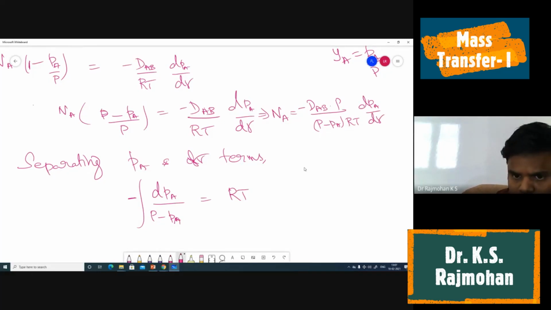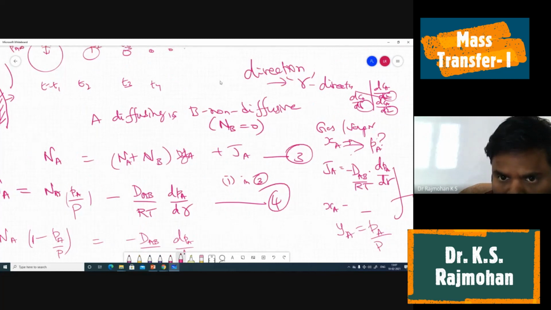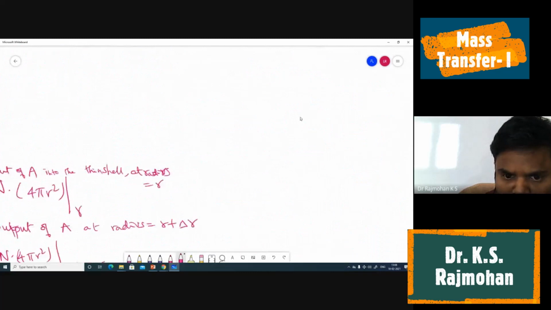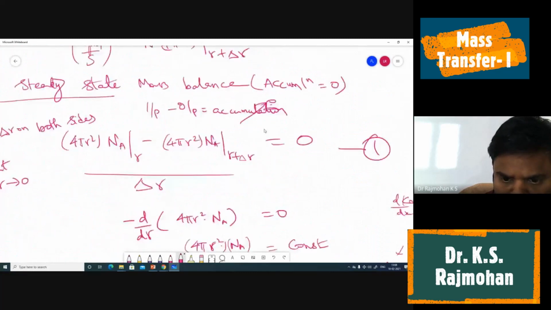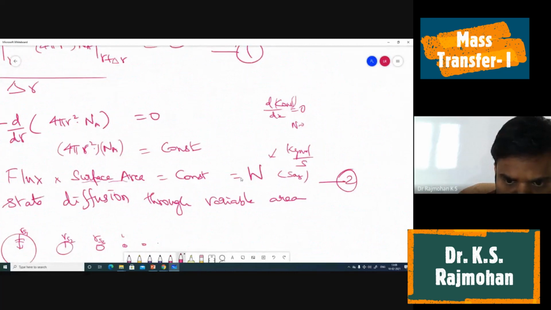So Na equal to this. So already we give a number to this equation, 5. Already we have that second equation. What is that second equation? W equal to something. So we have 4 pi r square into Na equal to constant W, right?